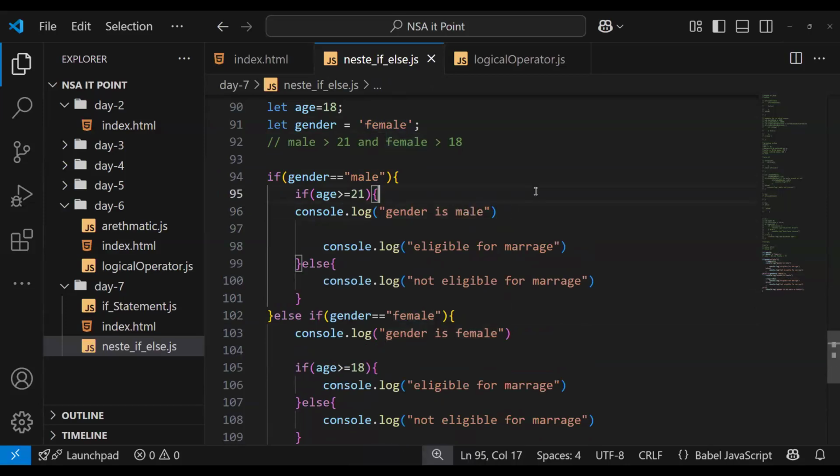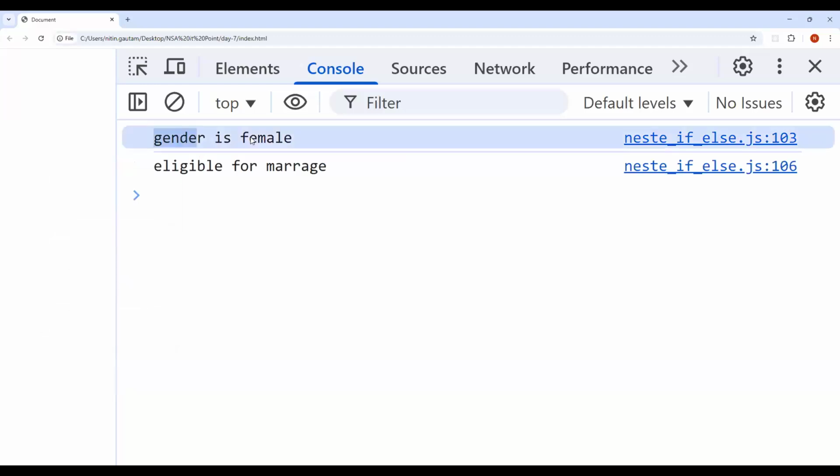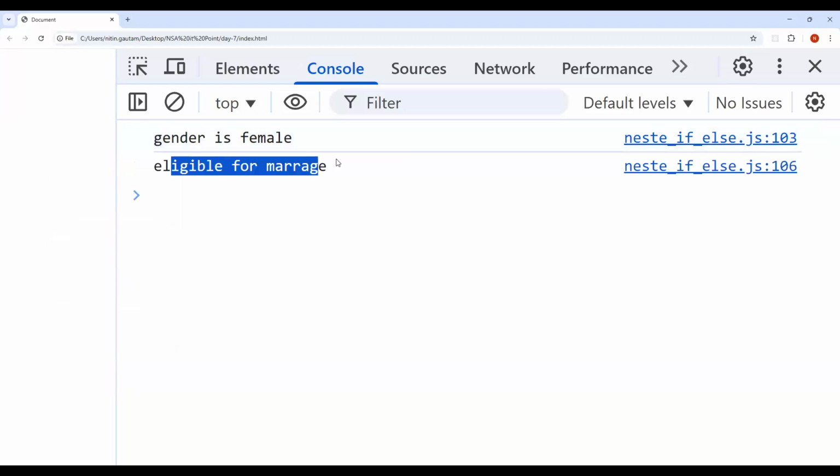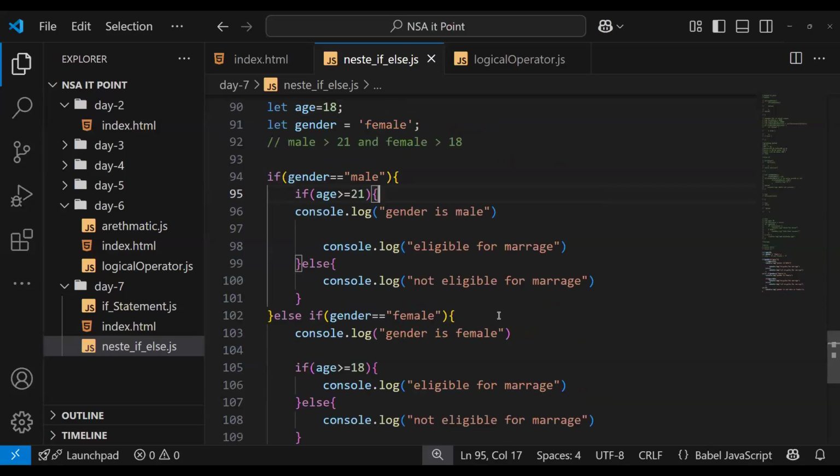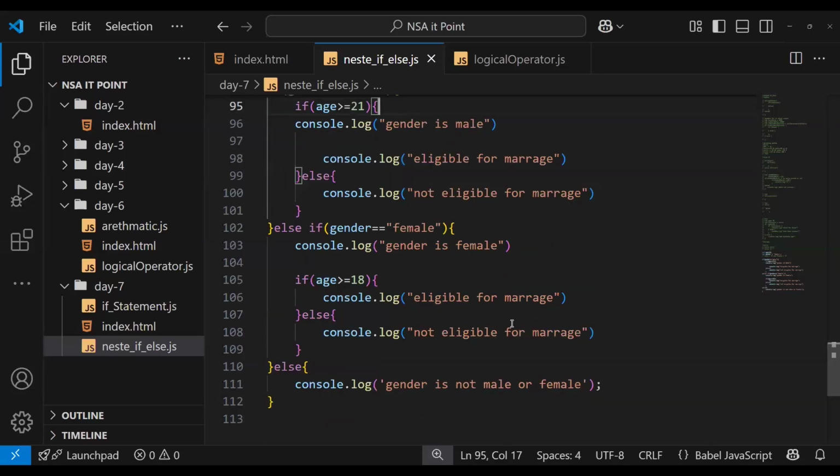Let's see. Refresh. Okay. Gender is female and eligible for marriage. Any doubt? Is that clear?